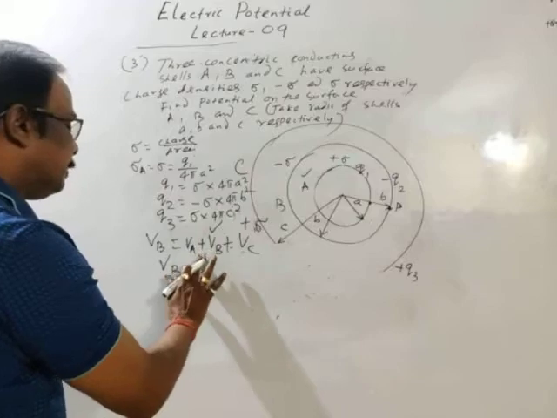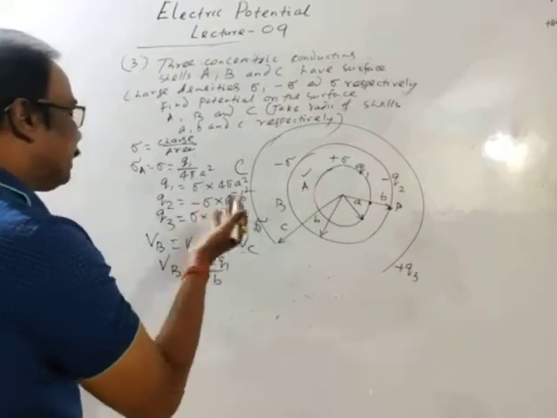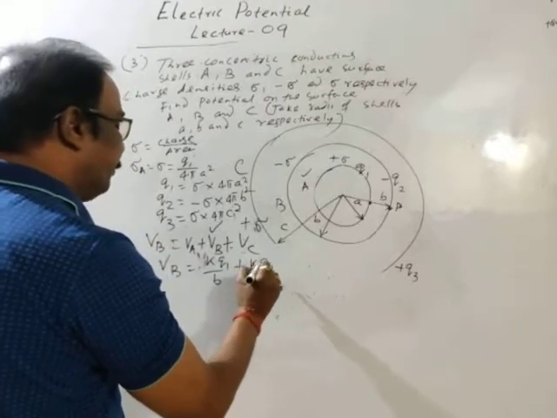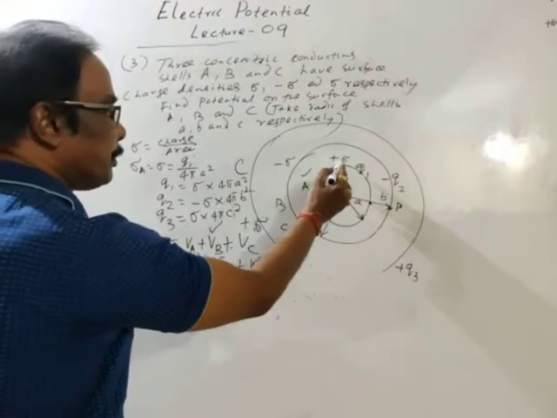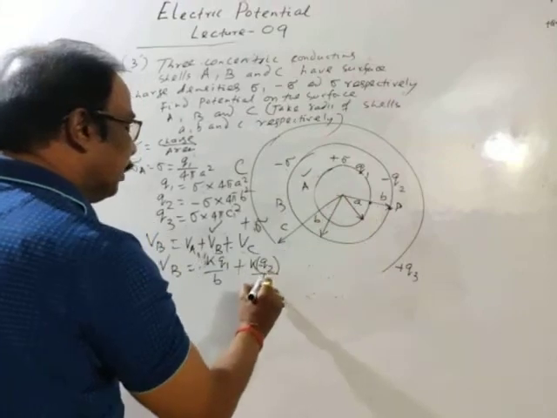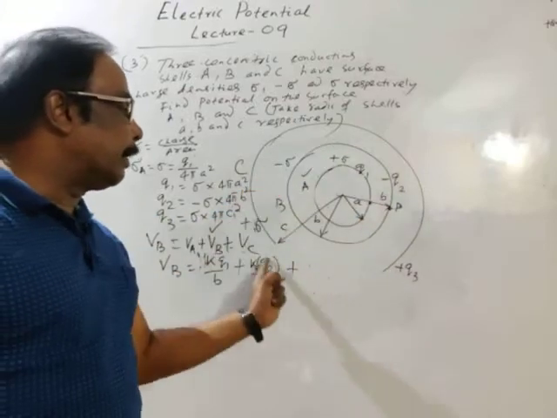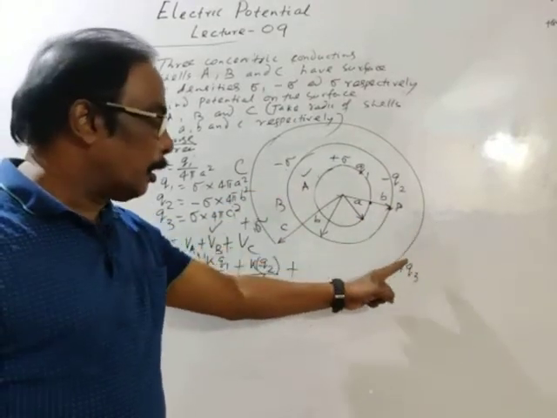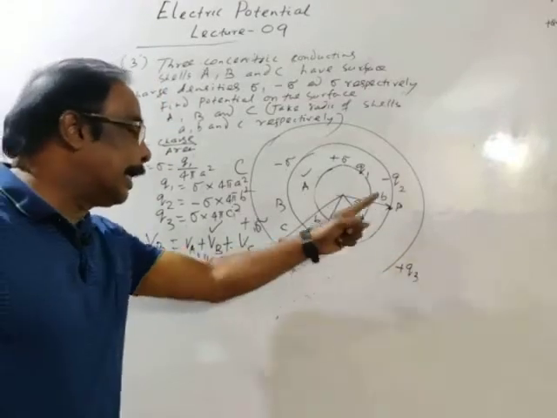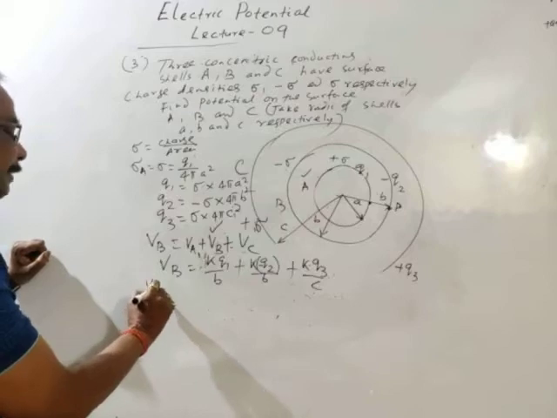The charge on cell A is Q1, distance from the center is B, so KQ1 by B, plus potential due to B, K Q2, of course the charge density is negative so the charge is negative, divided by distance B on its surface, plus potential due to C. This point is inside the surface of cell C. So potential on the surface of cell C is equal to potential at any point inside, which equals KQ3 by C.